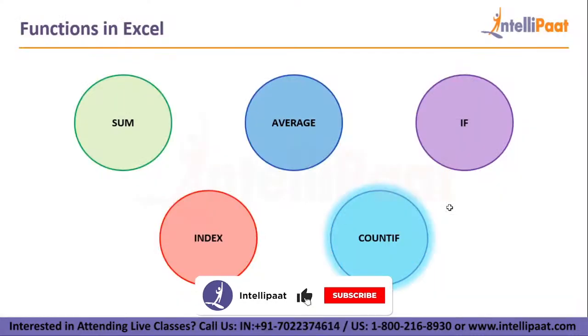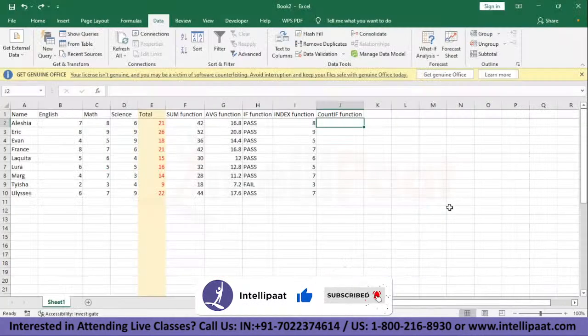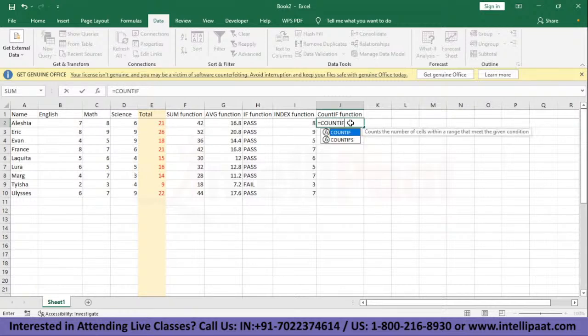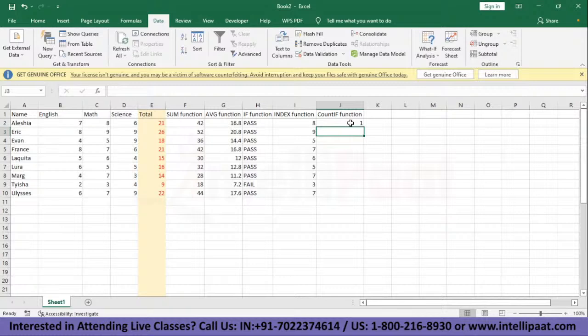After the index function, we have COUNTIF, and we'll see how to work with it. So let's see how the COUNTIF function works. Let's say I want to check if any of the students have gotten the marks 8. Okay, so it is going to count when the condition is met. So we'll put equals to here and put COUNTIF. We'll give the range. Let's say from B2 we'll take till E2, and in this I want to see 8, and I'll click on enter, and it gives 1.